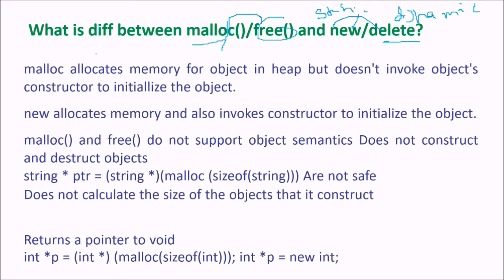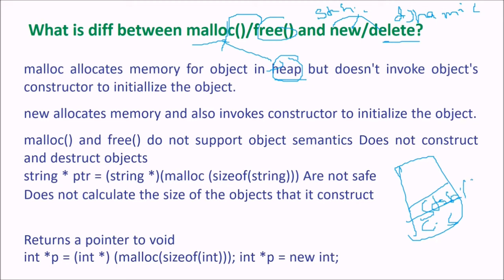So malloc allocates memory for the object in the heap. This is very important. Heap is the memory which is provided by the system. For a program, there are certain memory areas. First of all, you have the code segment, for instructions. Then for static and global variables, there is a place. Then you have the stack, and then you have the heap, which can grow depending upon the system.